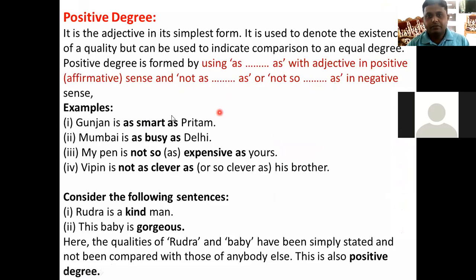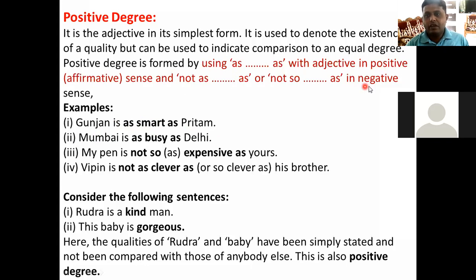For example, Gunjan is as smart as Pritam. See, there is a comparison between two persons, that is Gunjan and Pritam. Again, formula as dot dot dot as over here, right? Here dot dot dot means we have to mention the adjective, right? Here adjective is smart. Okay, Gunjan is as smart as Pritam. This is in affirmative or positive sense.